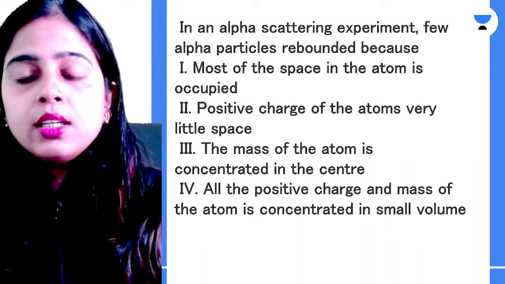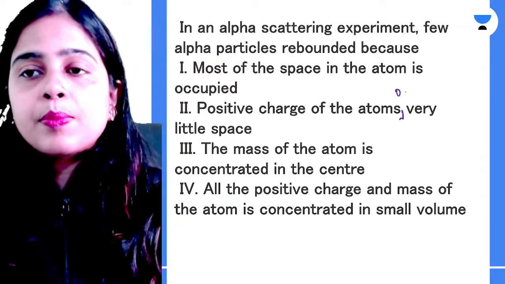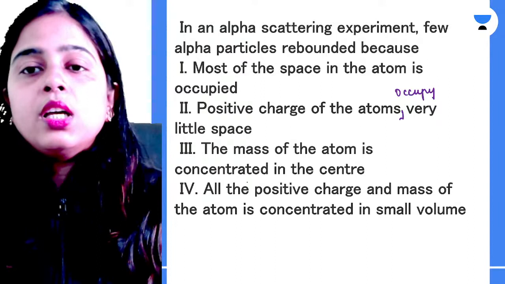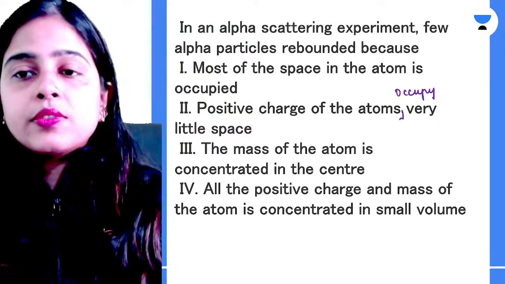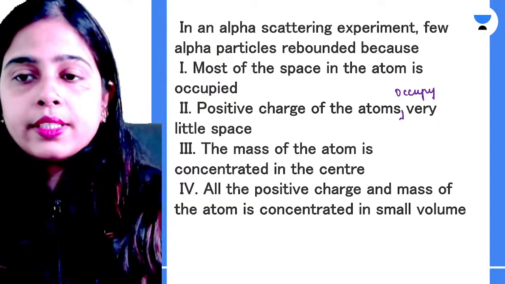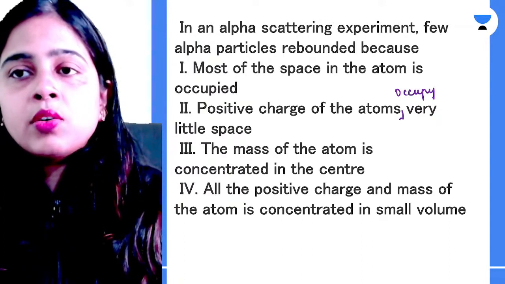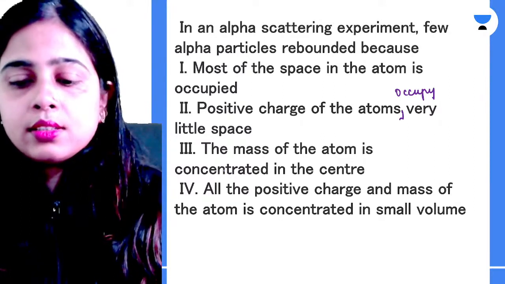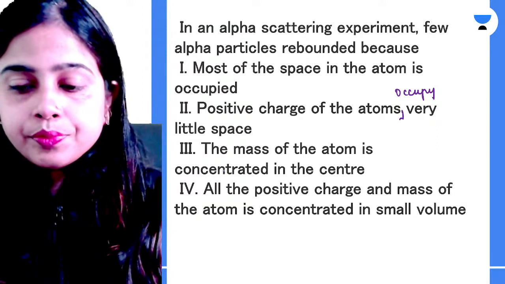Next is, in the alpha particle scattering experiment, few alpha particles rebounded because most of the space in the atom is occupied. Positive charge of the atoms occupy very less space. Mass of the atom is concentrated in the center. All the positive charge and mass of the atom is concentrated in small volume. So what is the reason for the rebounding of a very few alpha particles? Please try to answer this.